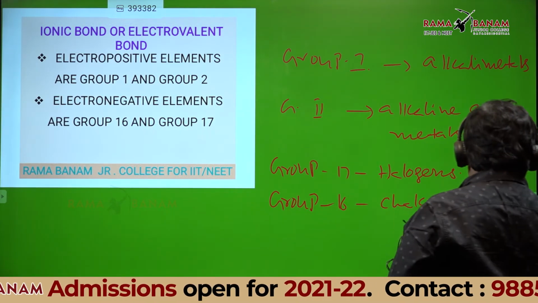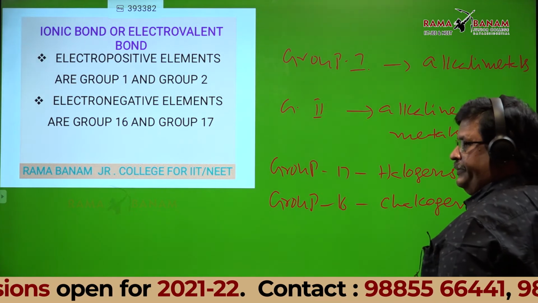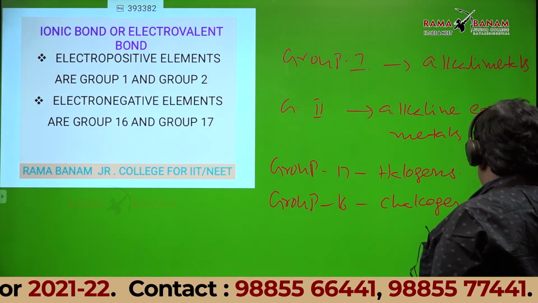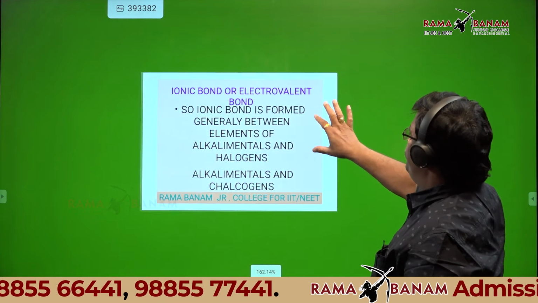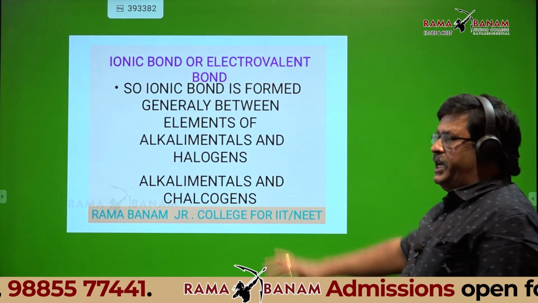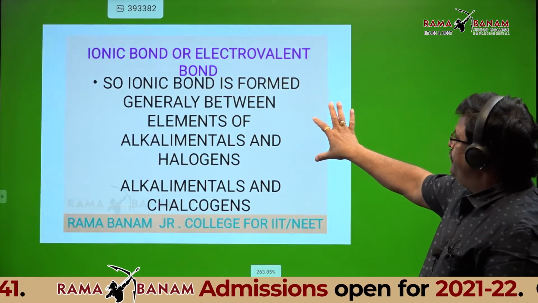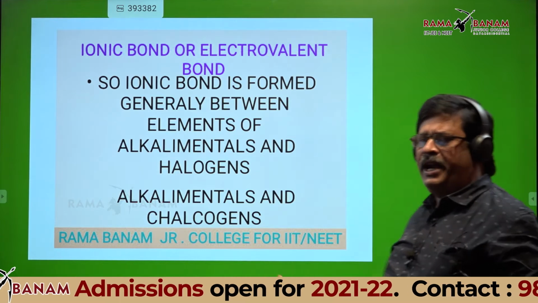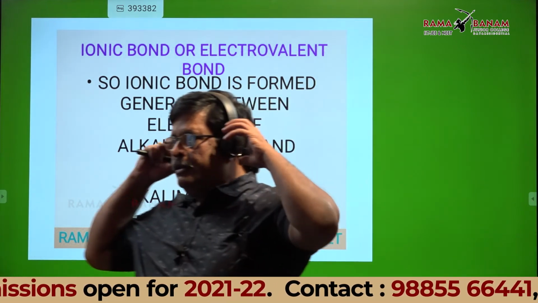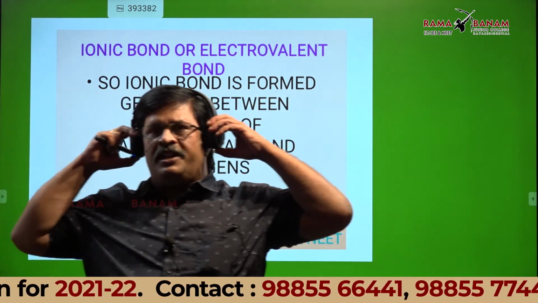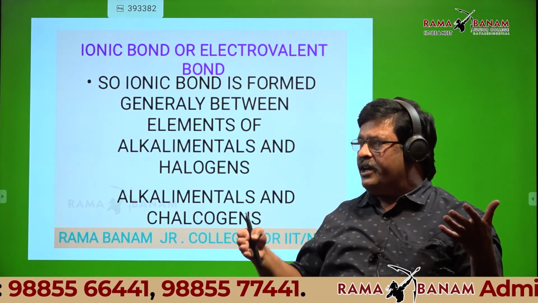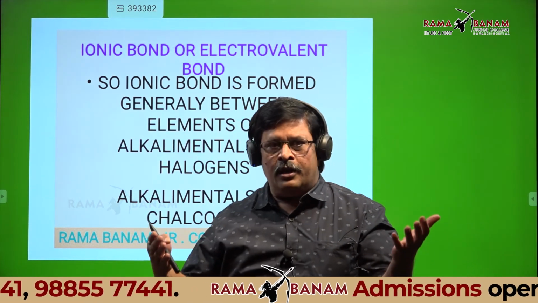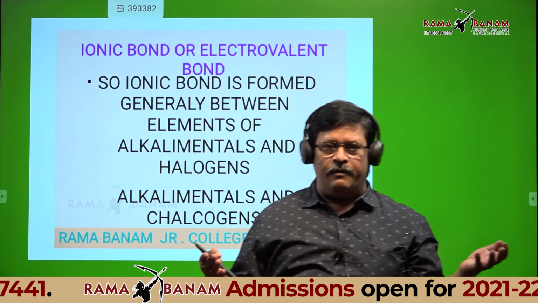Can I go to the next slide? Right. See this. Between which elements is an ionic bond formed? So many ionic compounds are there. Suppose I give 6 or 7 molecules and I want to know how many are ionic and how many are covalent. You should be in a position to identify.